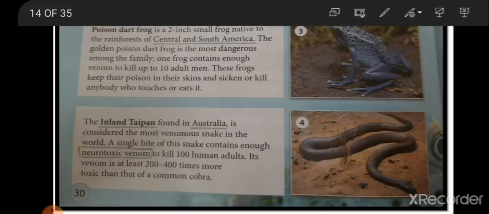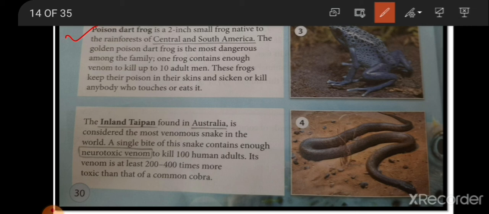The next is poison dart frog. Poison dart frog is just a 2-inch small frog native to the rainforests of Central and South America. These frogs are basically found in Central and South America. The golden poison dart frog is the most dangerous. The golden color frogs are the most dangerous among this family.